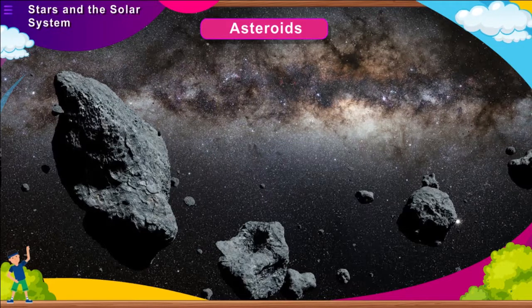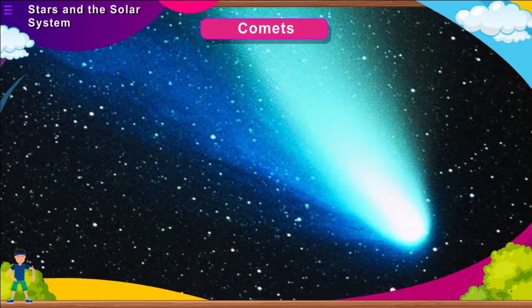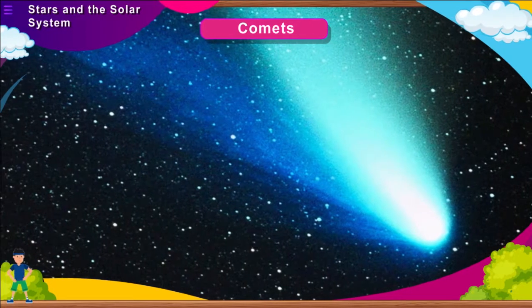There are nearly 1 lakh asteroids, the largest one being Ceres. Asteroids are believed to be pieces of much larger planets which might have broken due to the gravitational pull of Jupiter.